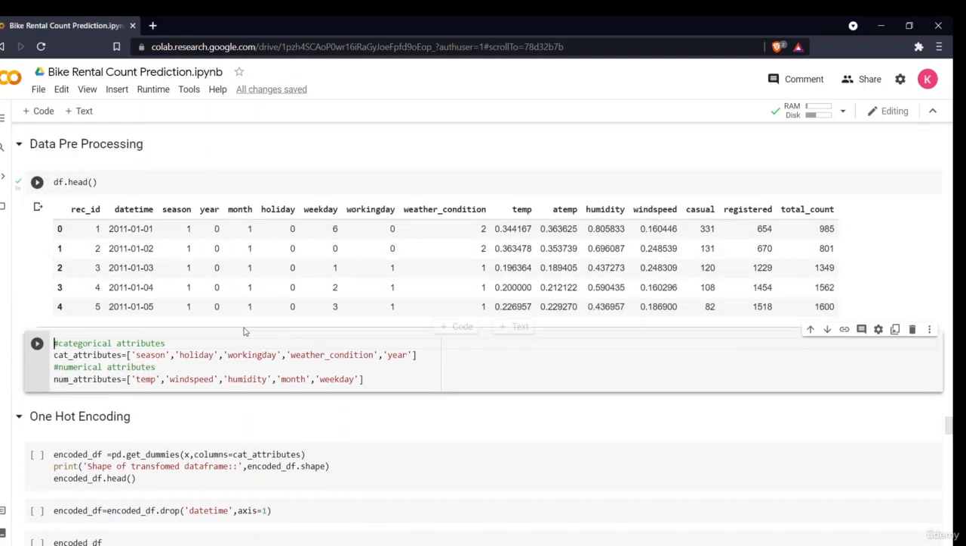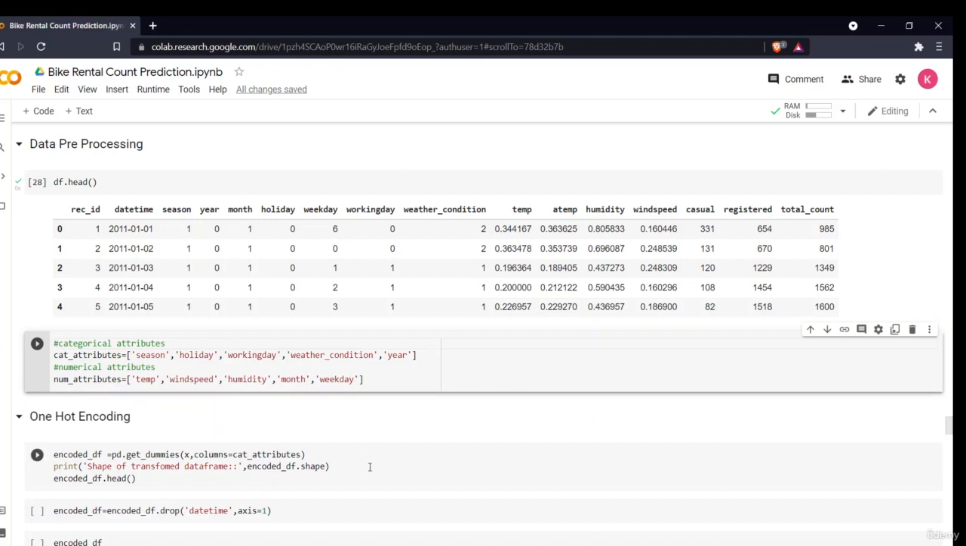Now we'll first be splitting our data into categorical and numerical variables. You can do it by using a for loop, but clearly it is a small data set and it is visible what the different categorical and numerical variables are. I have written them on my own: the categorical variables are season, holiday, working day, weather conditions and year, and the numerical variables are temp, wind speed, humidity, month and weekday.